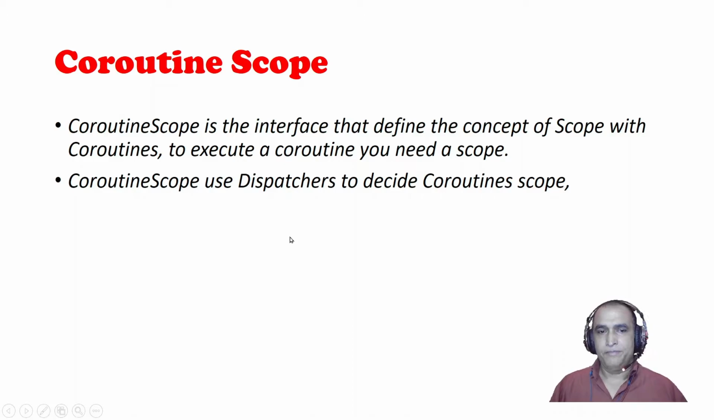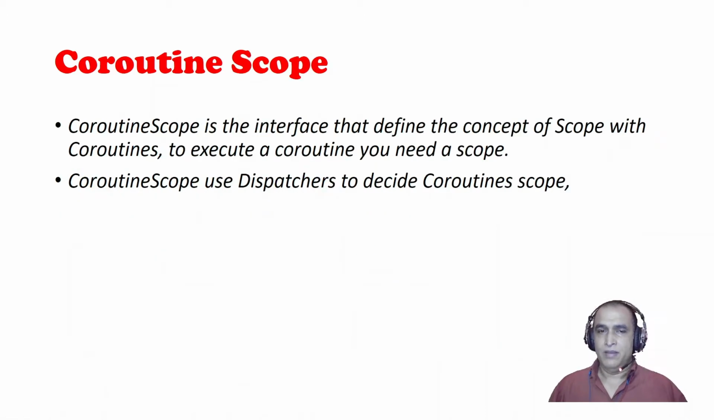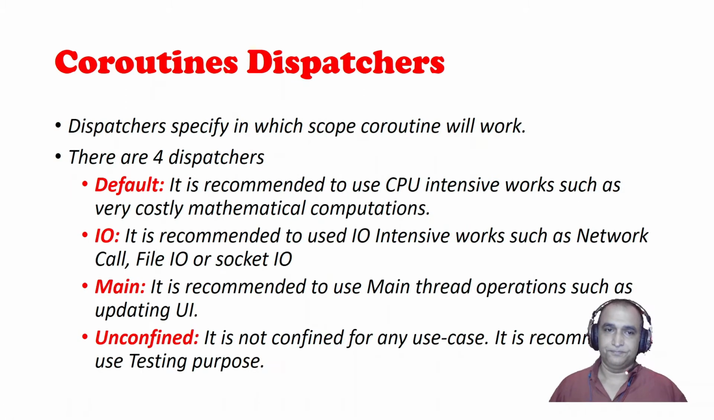Now scope. Coroutine scope is the interface that defines the concept of scope. To execute coroutines you need a scope. When you want to run a coroutine, we have to tell in which environment we want to execute it. Do we want to use the main environment, a default environment, unconfined, or IO environment? We have to define the environment, and that is only done by the scope. So with the help of a scope we define the environment.